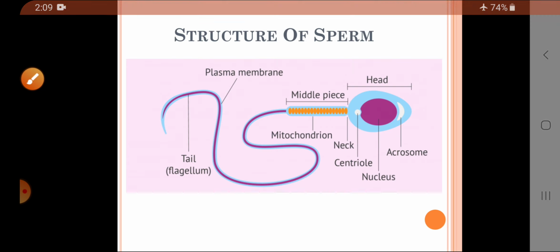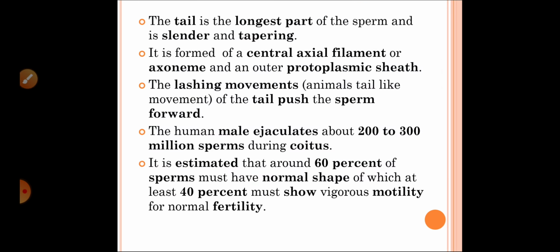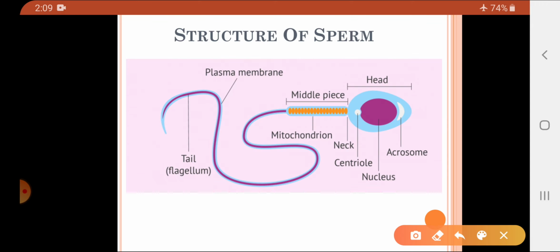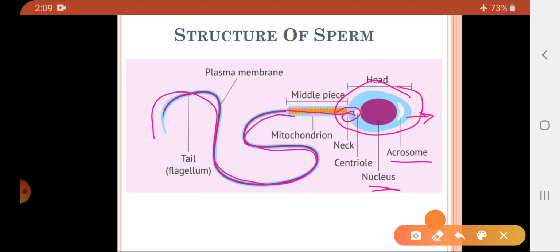So that is regarding the structure of the sperm. Here you can see the structure of the sperm. This is the head portion of the sperm. Here there is a cap-like structure which is called the acrosome. Then there is an oval nucleus. Now this is the neck portion, which consists of the two centrioles. One of the centrioles will form the axial filament. Now this axial filament is continuous toward the tail portion also, whereas the axial filament in the middle piece gets covered by the mitochondria.